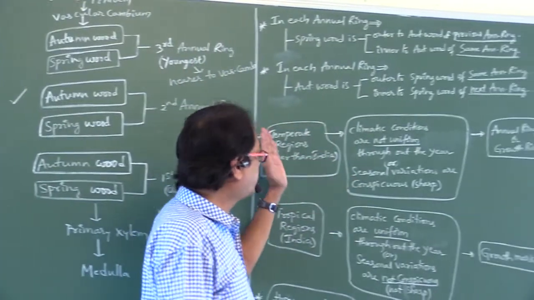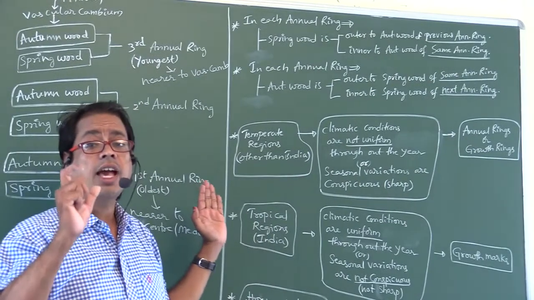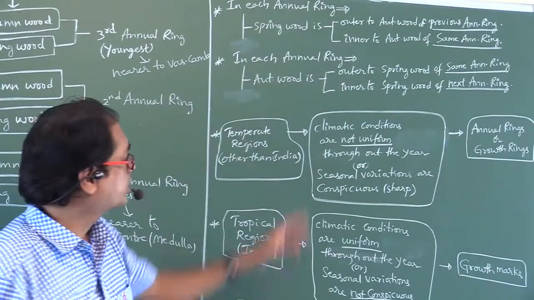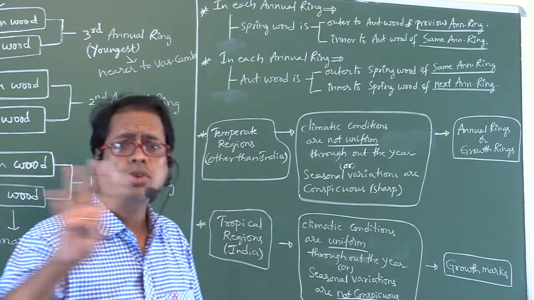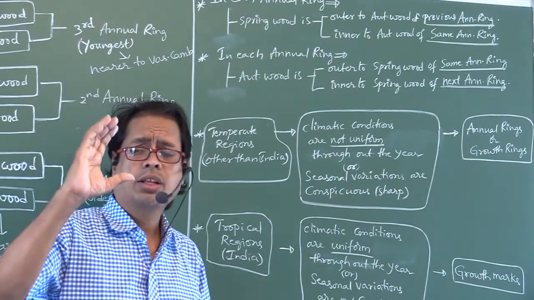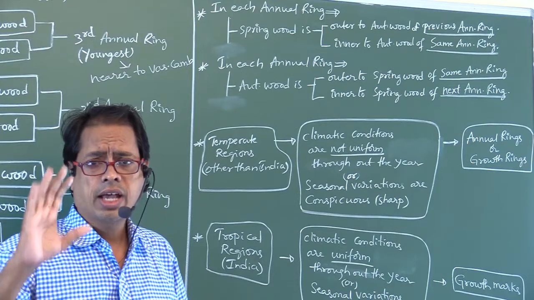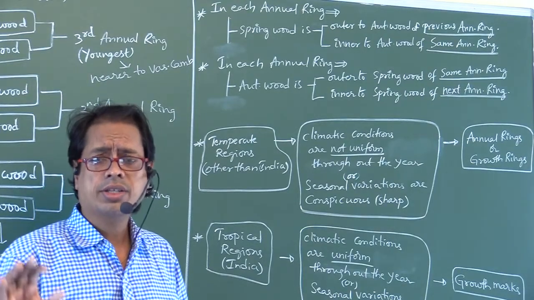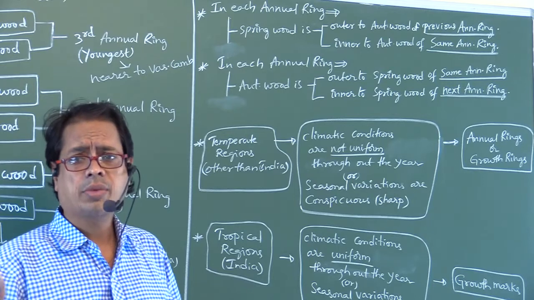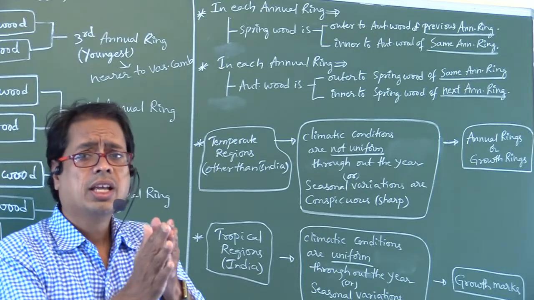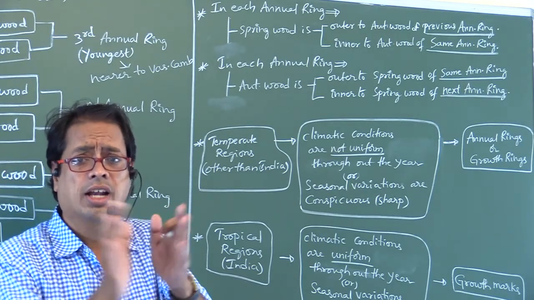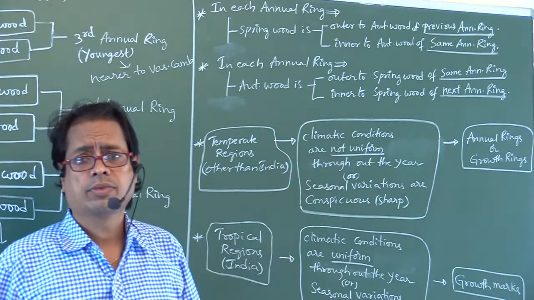Okay, next. In temperate regions other than India, climatic conditions are not uniform. That means for 3 or 4 months rainy season, another 3 months another season, and so on.